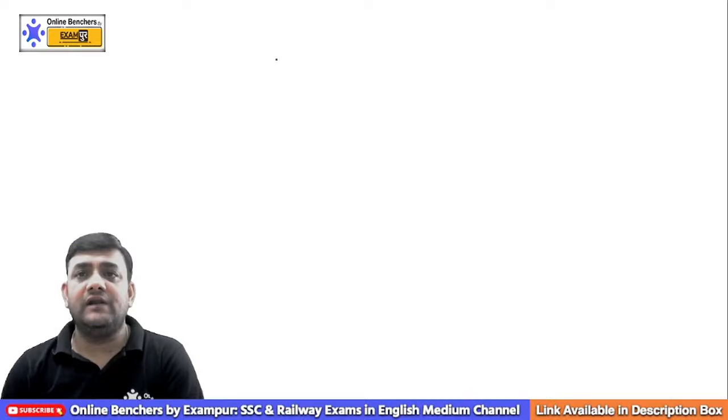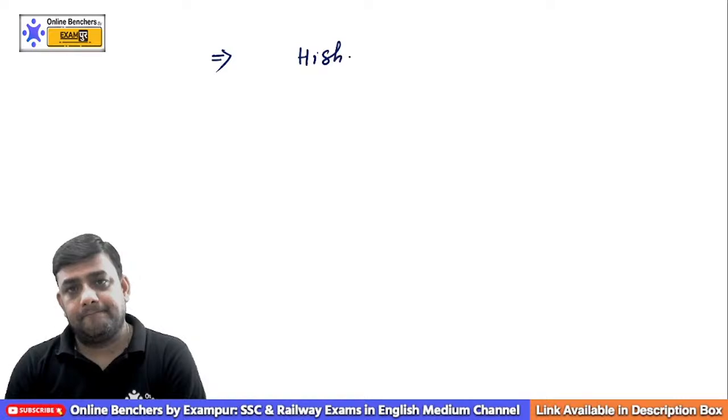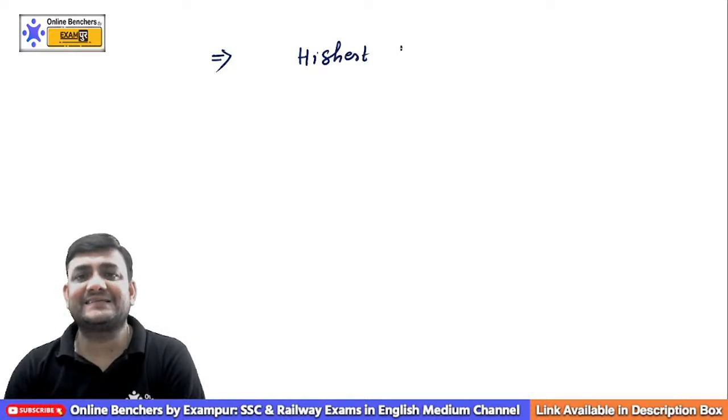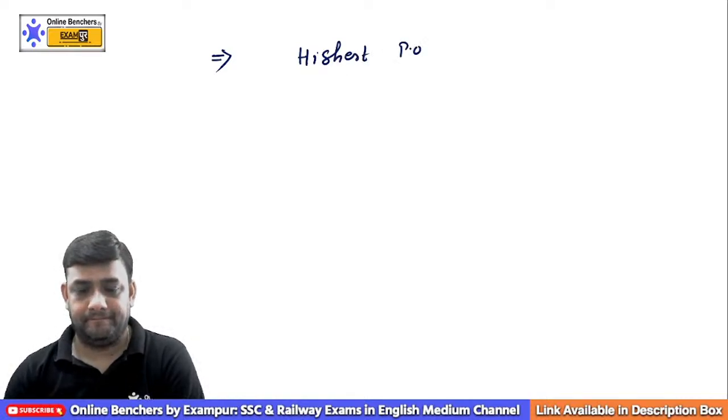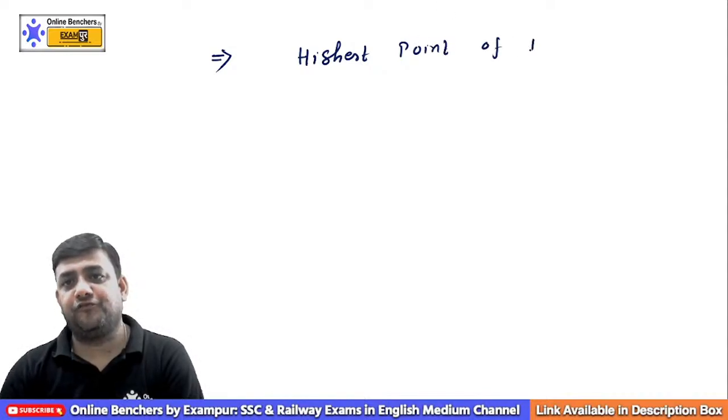Okay. Now let's discuss some other points as well. Now the question comes: which is the highest point of India?